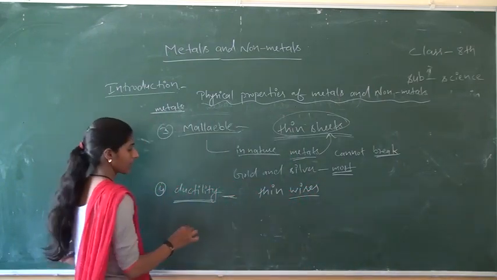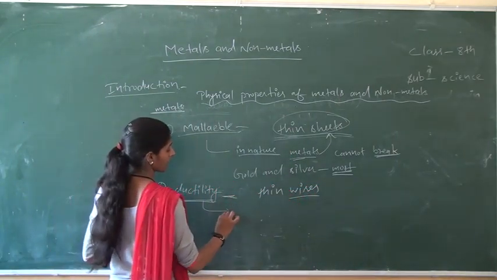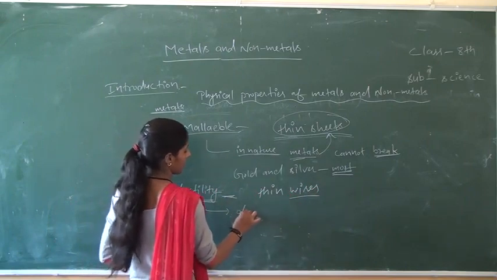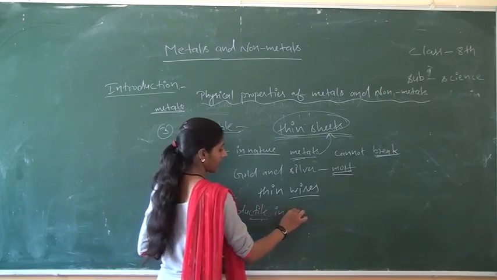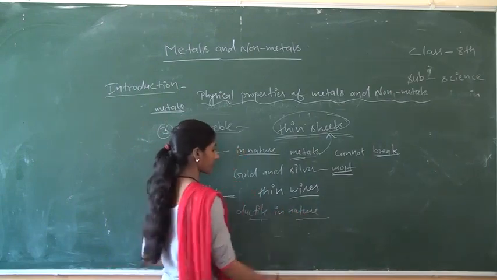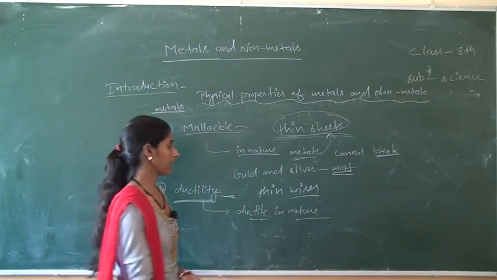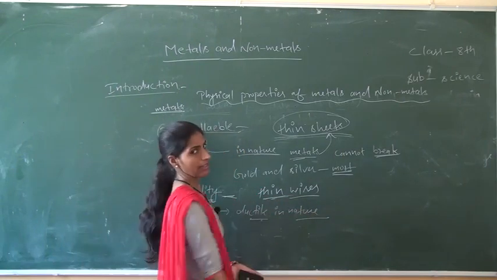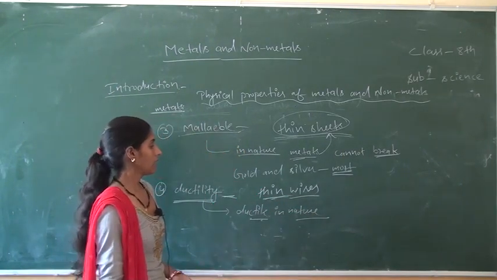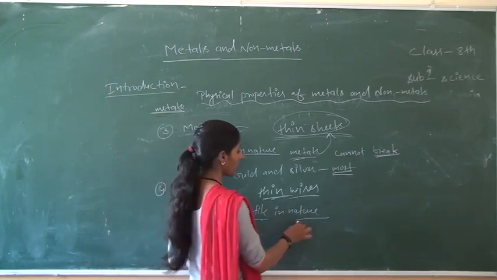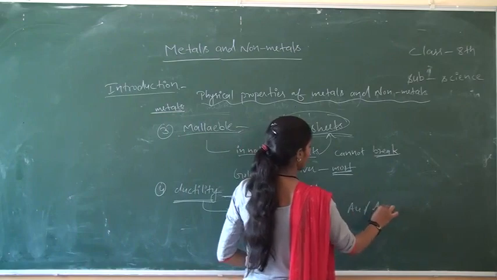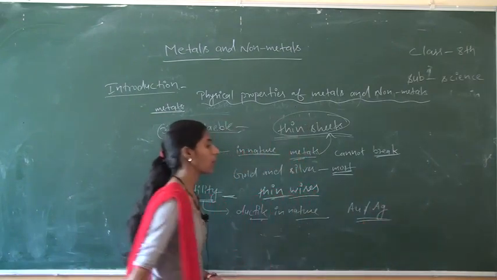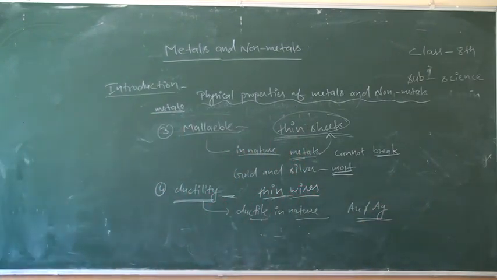Most of the metals are ductile in nature and they can be converted into thin wires. Similarly, gold and silver are the most ductile metals.